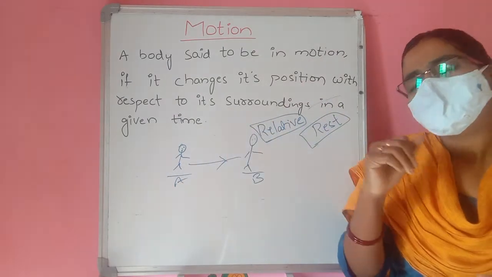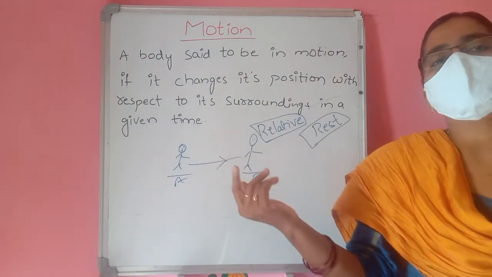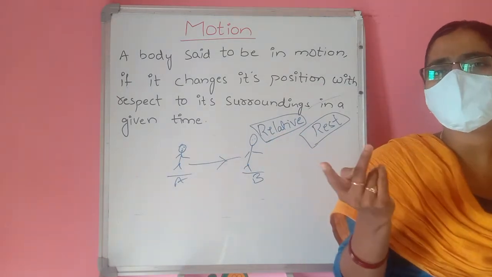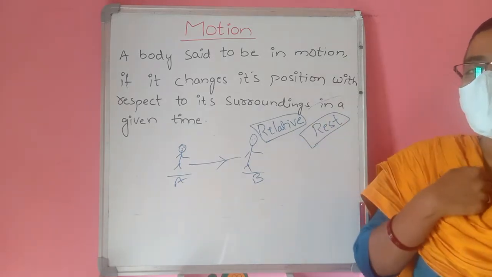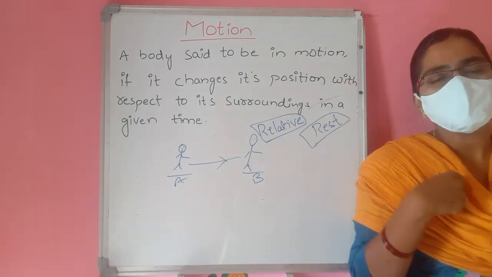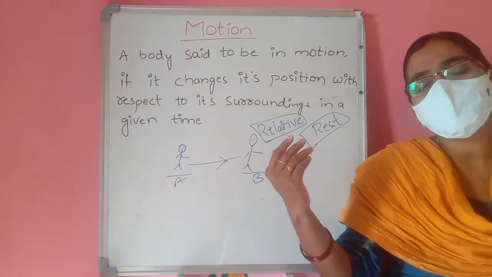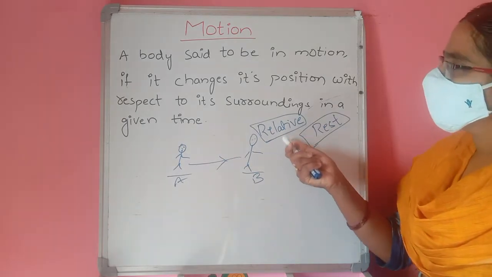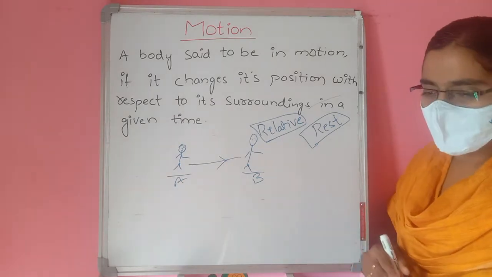But when I stand that side, then I say this board is left to me. So, which answer is correct? Both are correct. This board's position depends on my position. When I stand here, it is at the right, and when I stand that side, it is at the left. So, motion is always relative.